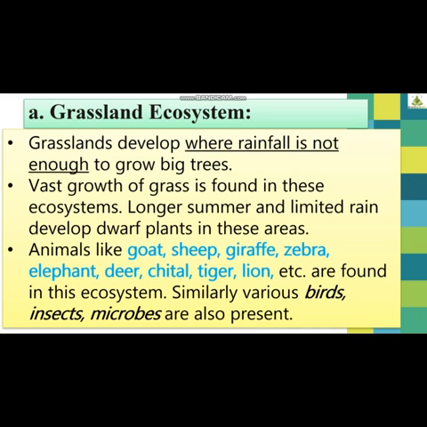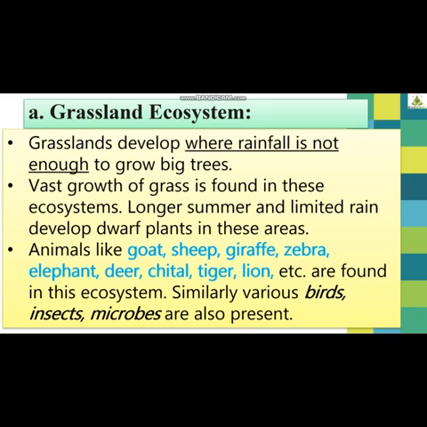Longer summer and limited rain develop dwarf plants in these areas. This is what I just said. Short plants, that is dwarf plants. Now why is it so? Because they have longer summer and very limited rainfall. So that is why we find dwarf plants and grasses.